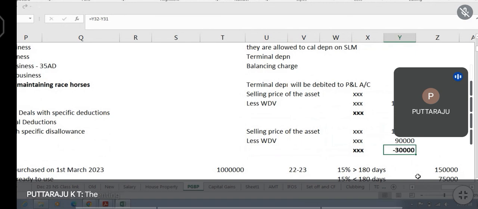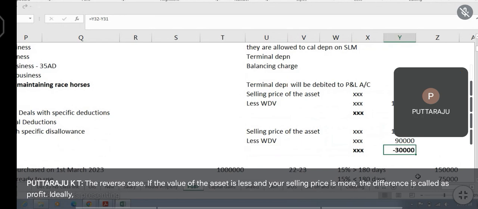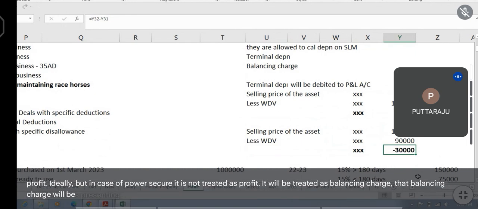The reverse case, if the value of the asset is less and your selling price is more, the difference is called profit ideally, but in case of power sector it is not treated as profit, it will be treated as balancing charge. That balancing charge will be credited to P&L account. Which account?